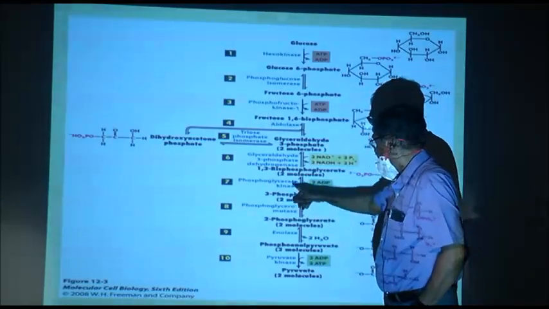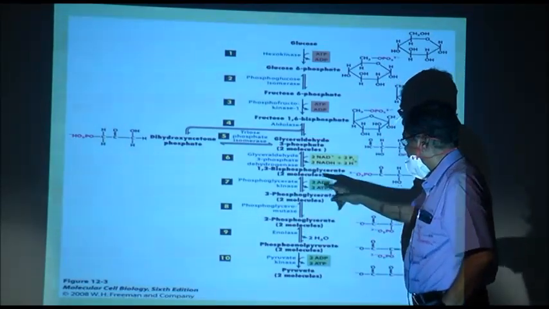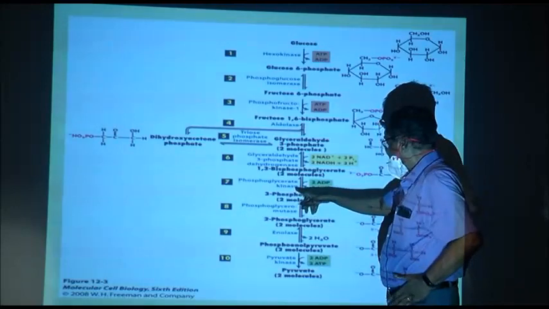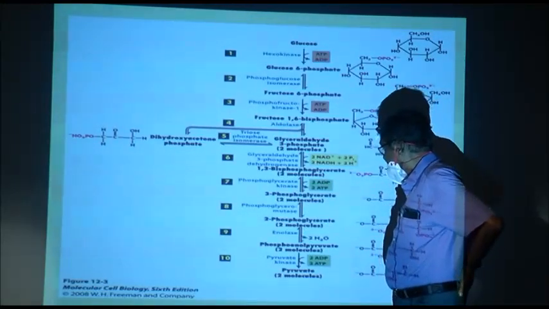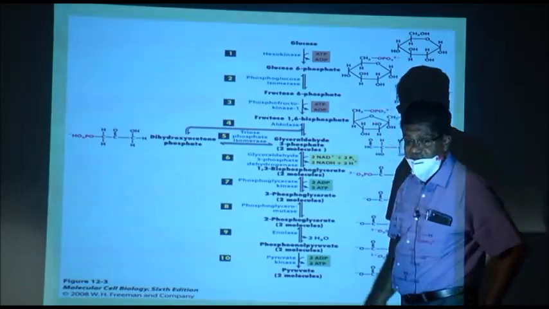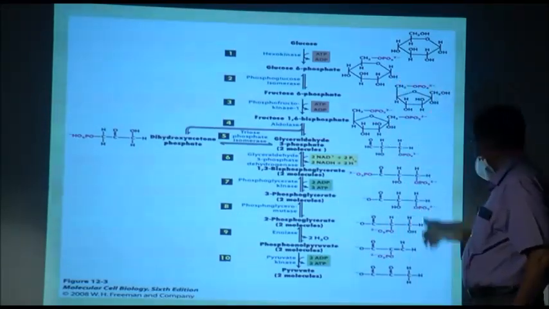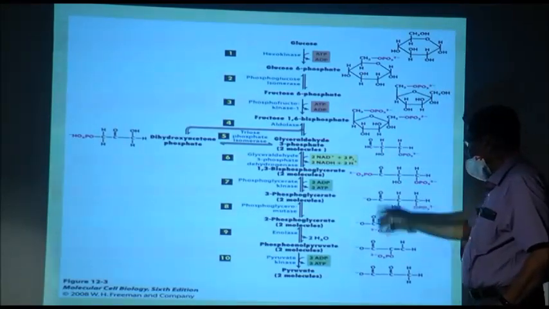Now, the phosphoglycerate means phosphoglyceric acid. This is phosphoglyceric acid. Glycerate is the ion. If you add hydrogen here, it becomes phosphoglyceric acid.